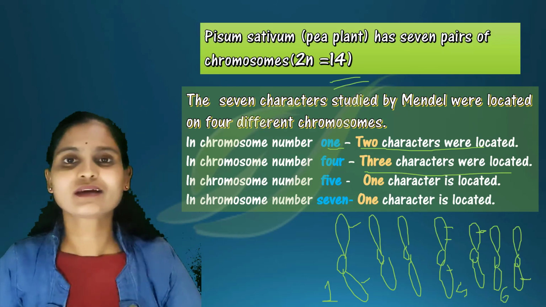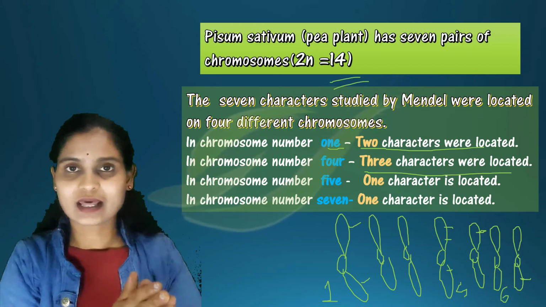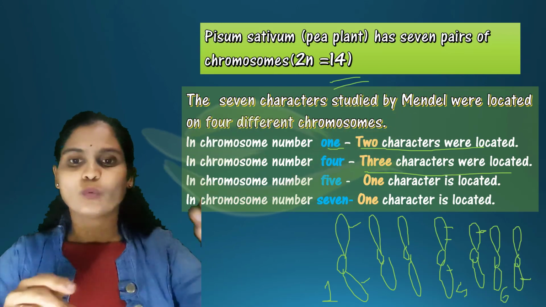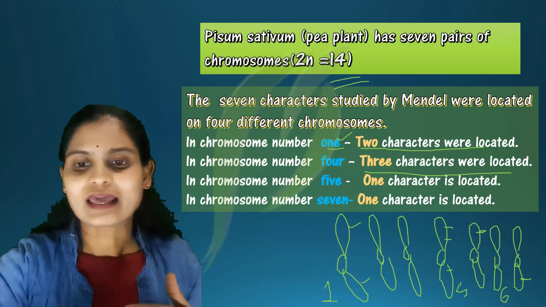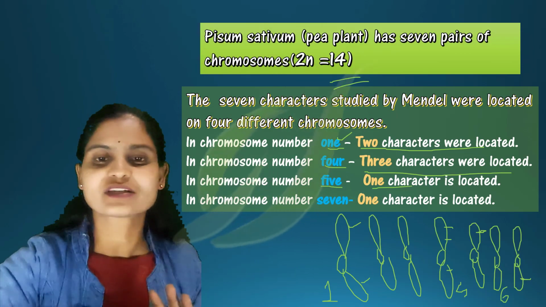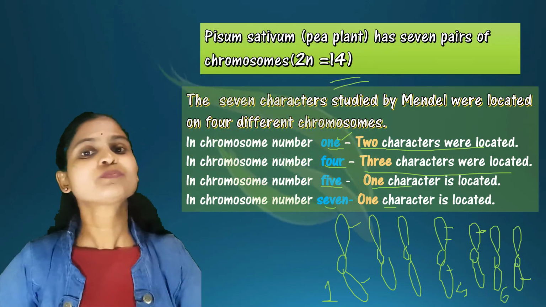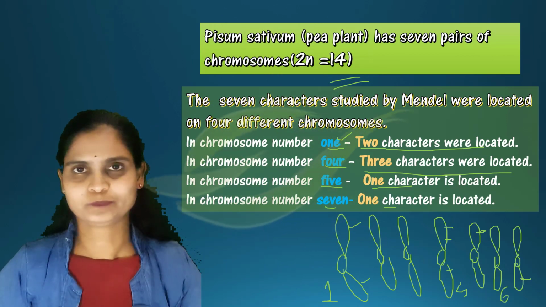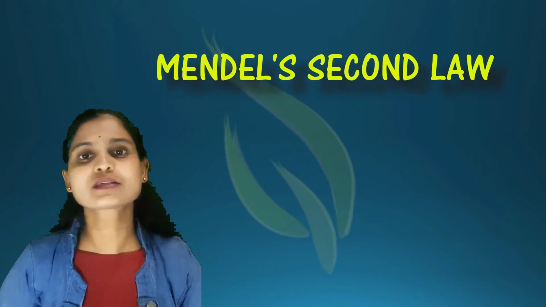So Mendel selected 7 contrasting characters. Where exactly are they present? 2 characters are located in the first chromosome, 3 in the fourth chromosome, 1 in the fifth chromosome, and 1 in the seventh chromosome. Okay, in the next session we are going to study Mendel's second law.